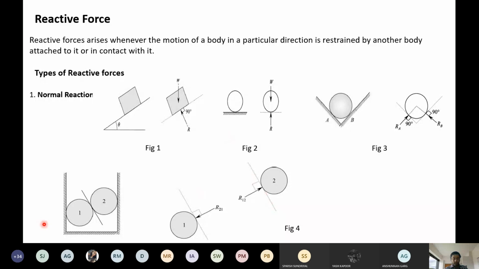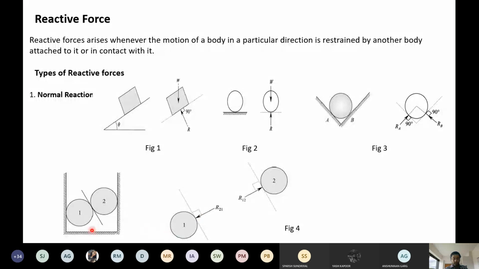Again, you can see here, this is the vertical surface, so the reaction will be like that, 90 degrees to the surface. Similarly, this is the vertical surface, reaction will be 90 degrees to the surface. So how many forces are there for the first one? This is R21, let us say this point is A, so this will be RA, and the weight which is acting downward.